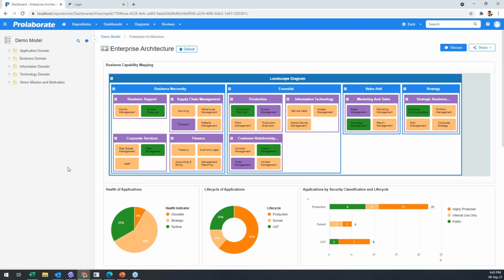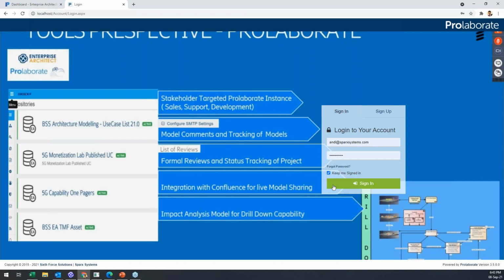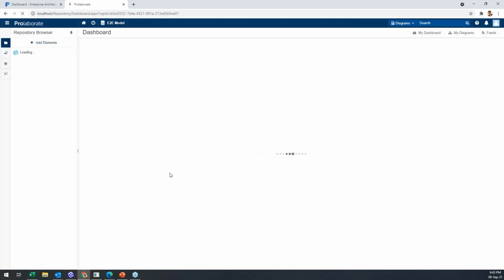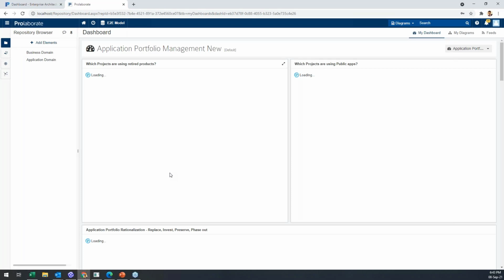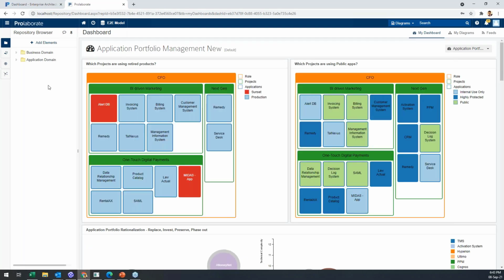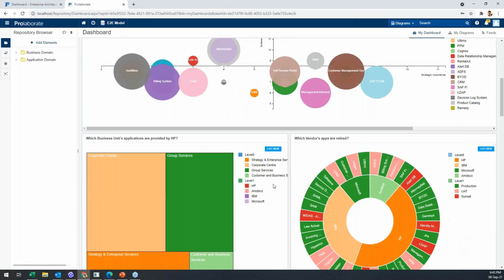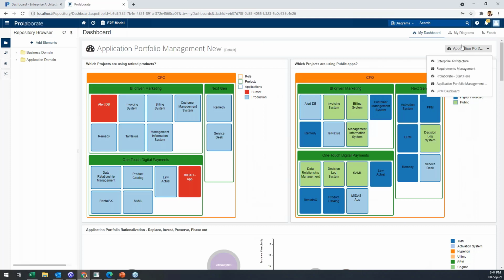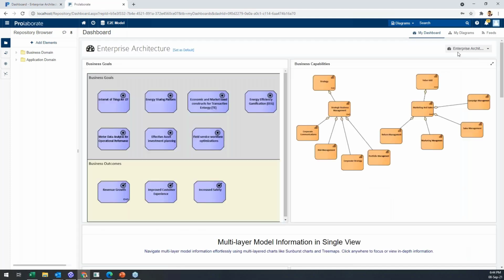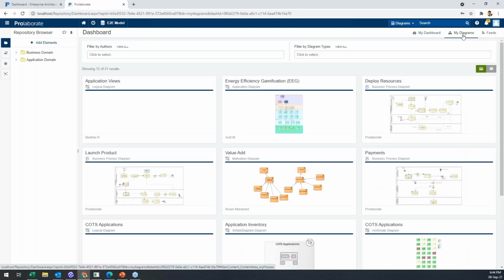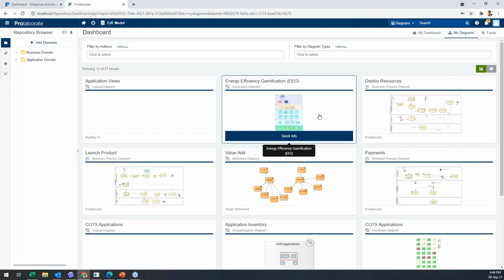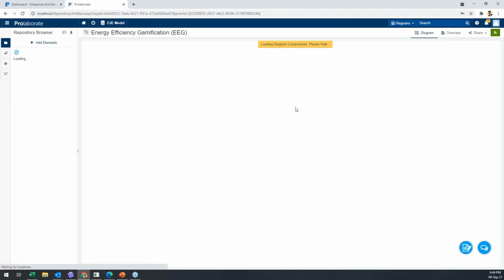Okay, and before I click around and take you through this journey, I would like to give a very quick walkthrough, maybe to the existing users, of 3.2, so that you'll literally see the difference immediately. So this is my login experience in 3.x. I'm landing on the dashboard with the browser, and I'm able to do certain things on the dashboard. I could switch between the dashboards here, and there are diagrams that I have access to, and let's open one of the diagrams.